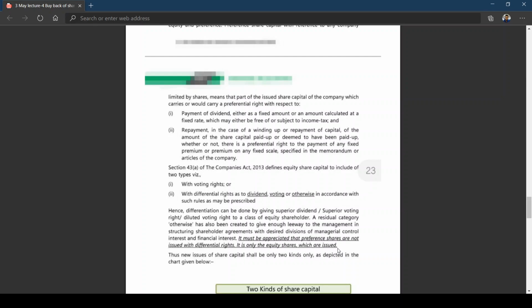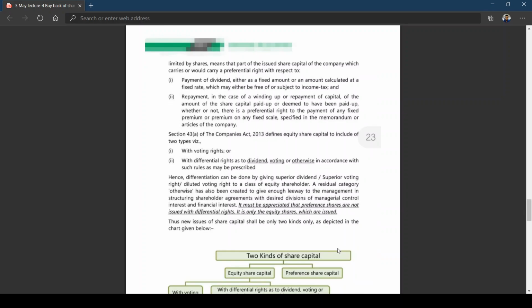Differentiation can be done by giving superior dividend. For some shareholders, they may give more dividend, superior voting right, or in some cases diluted voting right to a class of equity shareholders.